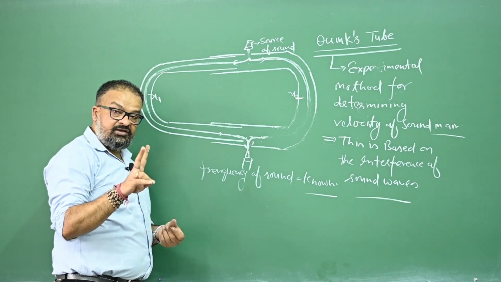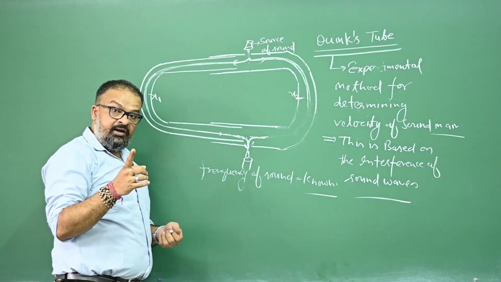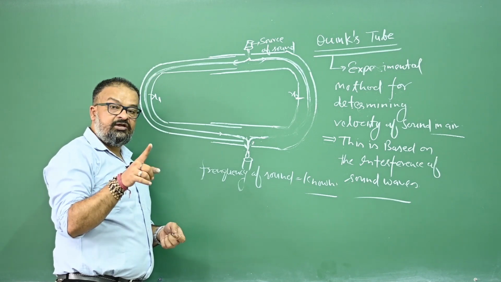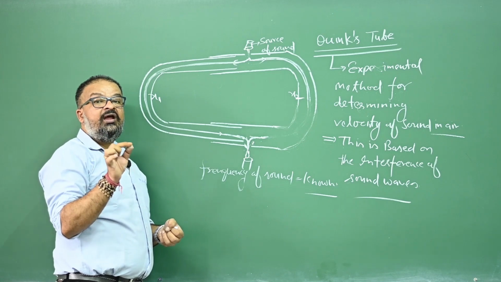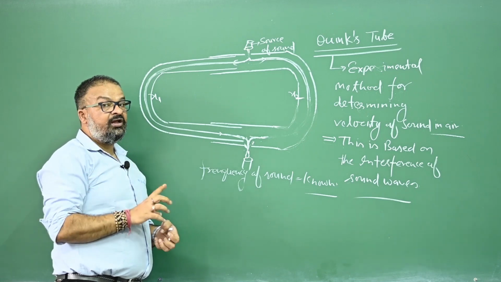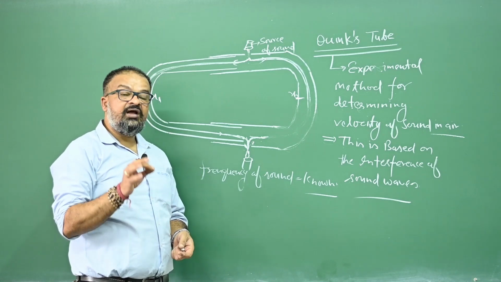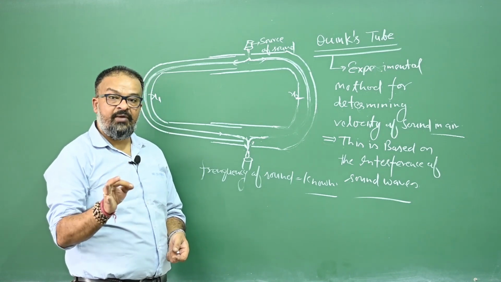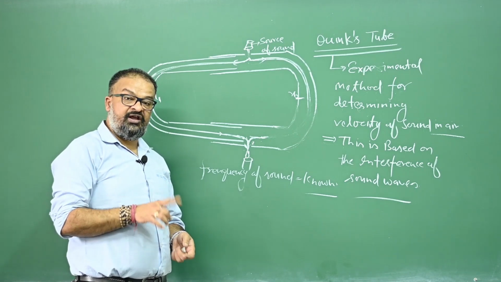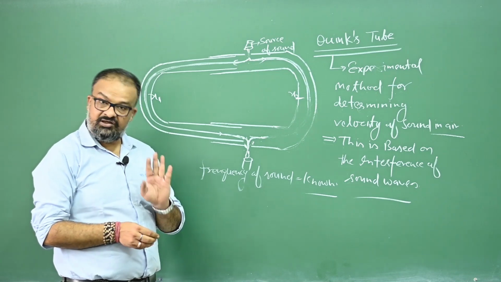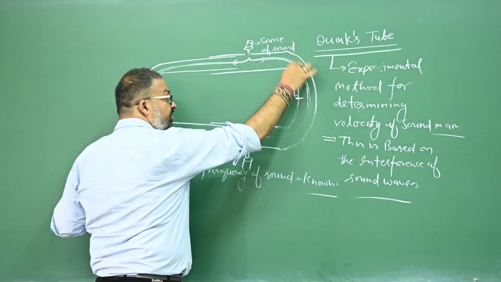If the phase difference is 0, 2 pi, 4 pi, 6 pi, that is 2 n pi, then the interference will be constructive. When the phase difference is 2 n pi, the path difference will be n lambda, and the interference will be constructive, right? And if the path difference is lambda by 2, 3 lambda by 2, or 5 lambda by 2, then the waves will meet in opposite phase, and there will be destructive interference. Yes or no?